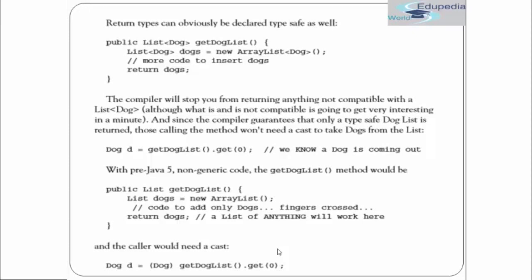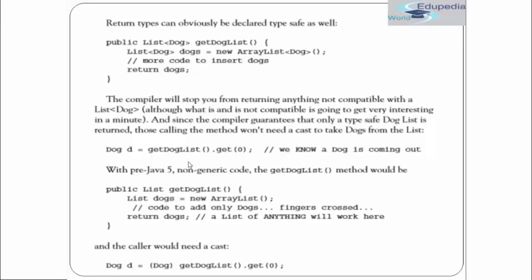Fine, so now look at this example. Over here, what we are doing is calling getDogList. This method is returning us dogs. And since it's returning us a list of dog, we are retrieving the zeroth index element, which is a dog. Now we know that a dog is coming out.